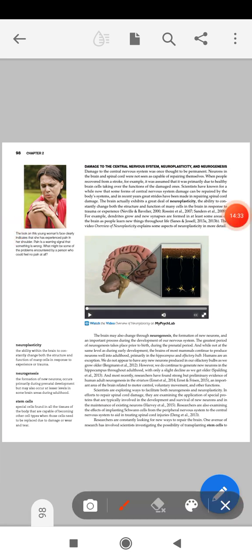There are some details about damage to the spinal cord. Initially it was thought that when our central nervous system is damaged, meaning whenever the neurons of our brain or spinal cord are damaged, it cannot be recovered. But it was also seen that some people are able to recover from such damage, and the explanation at that time was that it was due to their capability of neuroplasticity or neurogenesis.